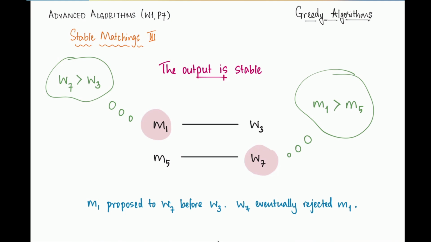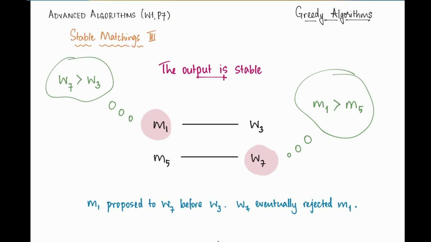For M1 and W7 to form a blocking pair, it must be that M1 prefers W7 over W3, and W7 prefers M1 over M5. That's just the very definition of a blocking pair. So this must be the case. Now let's think about what the algorithm must have done.